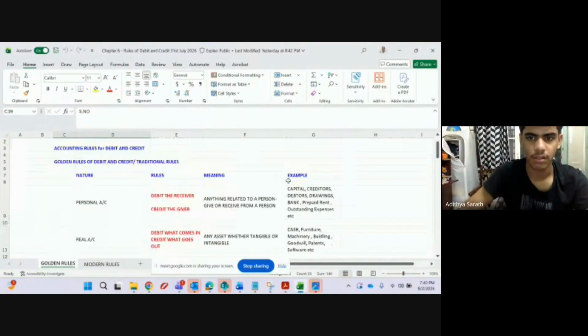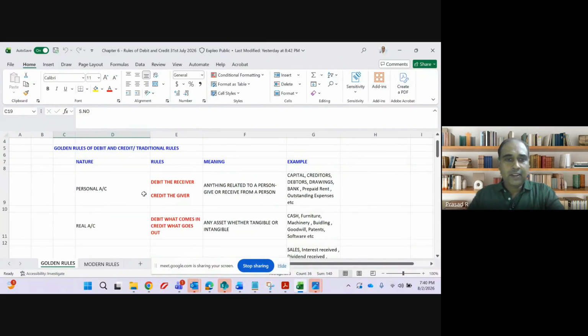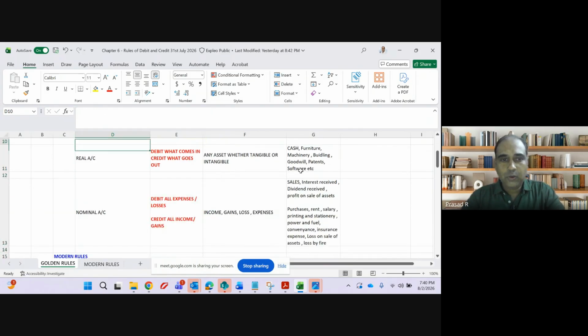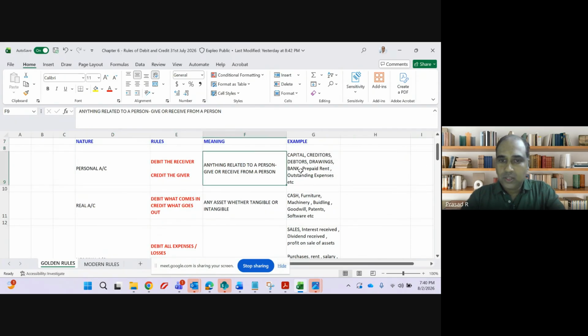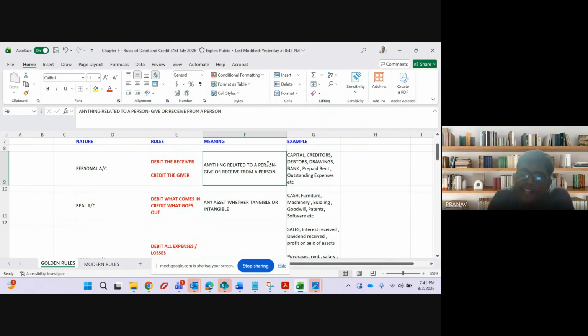A quick recap of golden rules. Three rules are there: personal account, real account, nominal account. What is the meaning of personal account, guys? Anything related to a person, give or receive from a person.